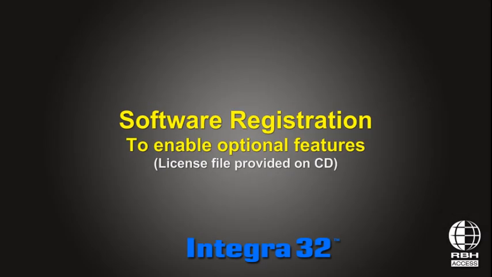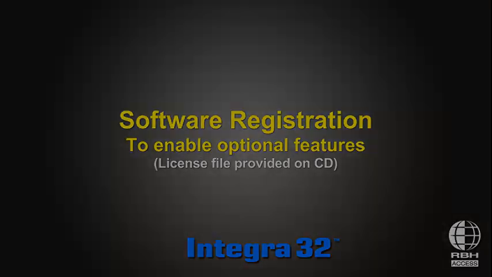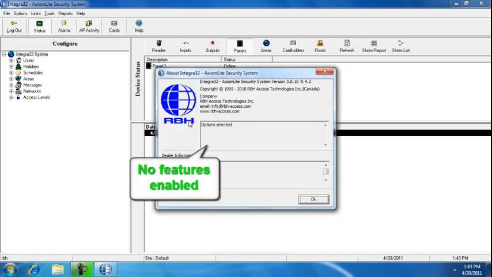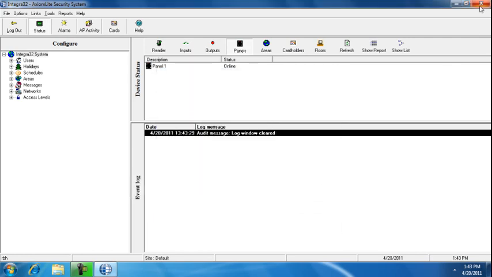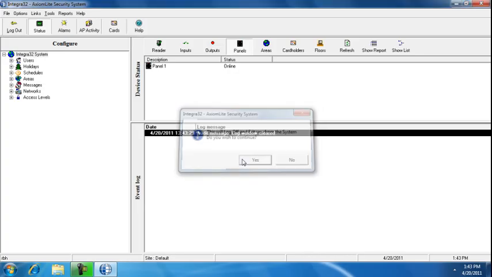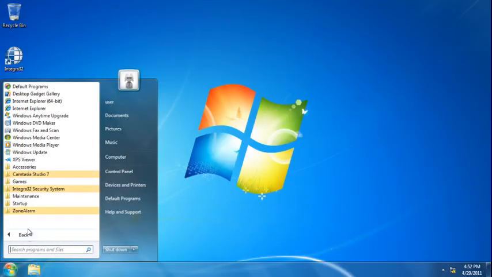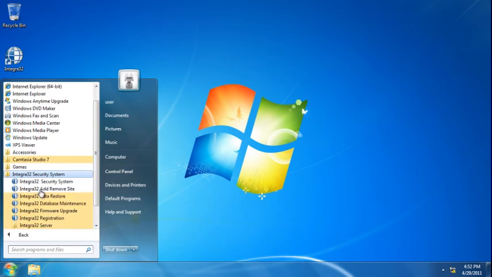To enable optional features, your software needs to be registered with the license file provided on your Integra32 CD. Let's check if software registered. Click on Help, select About. No features appear on the list. Let's close Integra32. Click on Start. Select Integra32 folder. Select Integra32 registration.